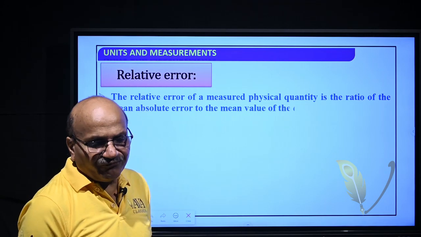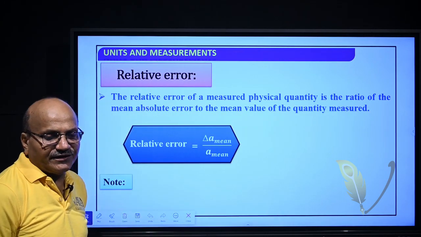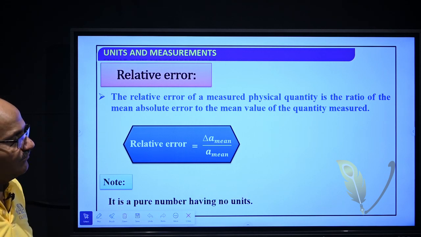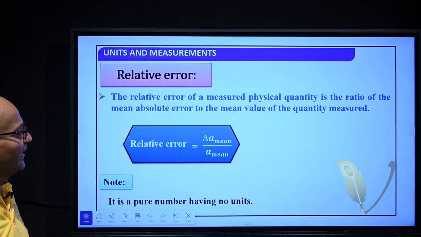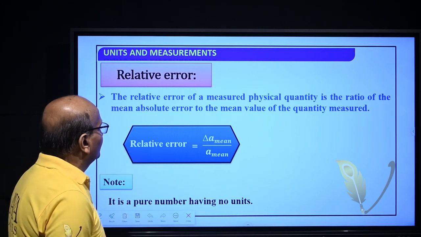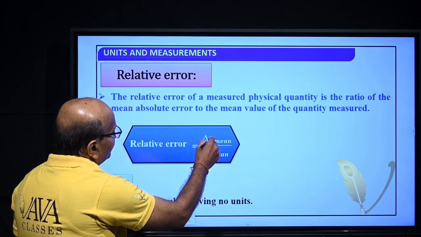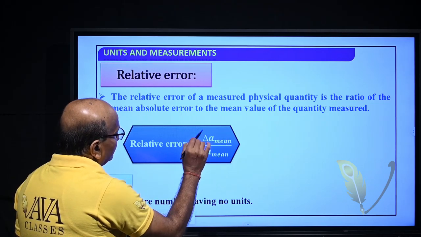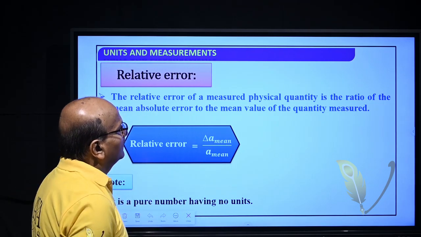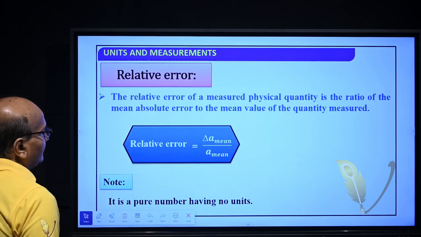So, the relative error of a measured physical quantity is the ratio of the mean absolute error to the true value of the observations. So, this is the mean absolute error divided by the true value of the quantity.